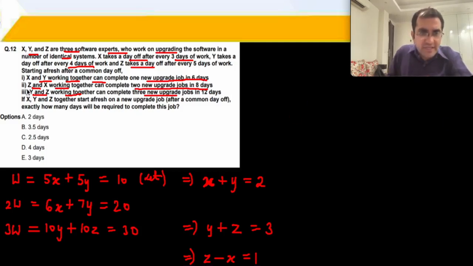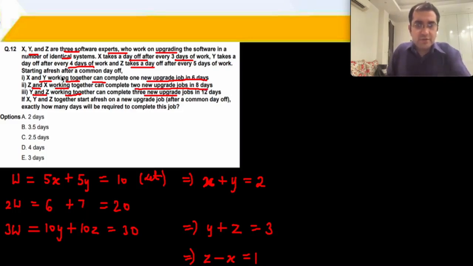Yes, the second equation is for Z and X, not X and Y. So let me just correct that. I was just wondering, I have Z, but where is the Z utility? So let's look at the second statement. Working 8 days, and Y takes the fifth day off. That means he works for 7 days. So you get a Y over here. And Z takes the sixth day off out of 8 days. That means this is for Z and X.